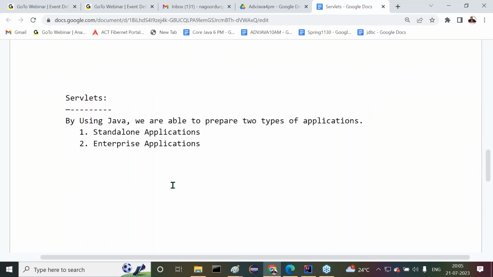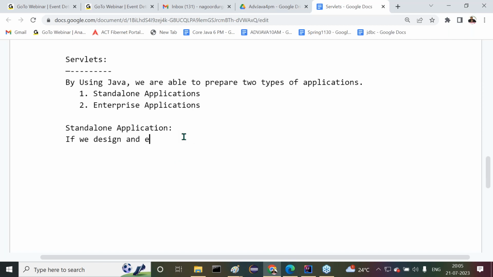All right, sir. Now here, what is a standalone application? What is the meaning of a standalone application? Try to understand it clearly. It is the same standard definition, guys. Right from the beginning of the Core Java classes, I'm giving this definition.